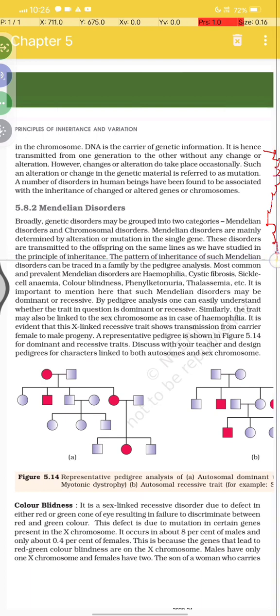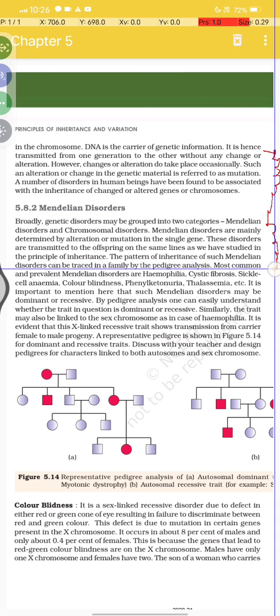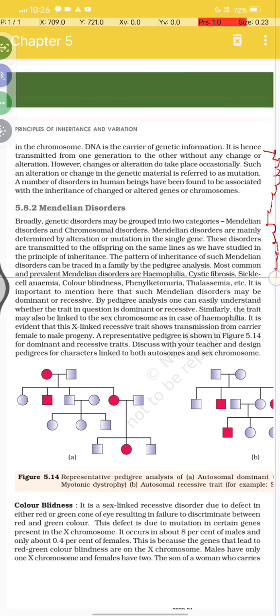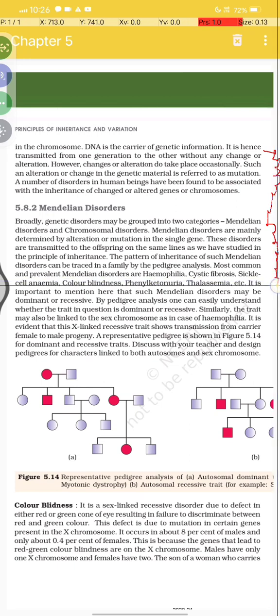The pattern of inheritance of such Mendelian disorders can be traced in a family by pedigree analysis. The most common and prevalent Mendelian disorders are hemophilia, cystic fibrosis, sickle cell anemia, color blindness and phenylketonuria.